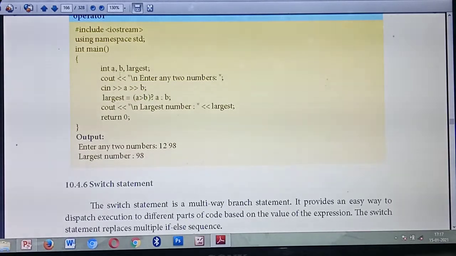Next you are giving some output to the output screen. Which statement should you give for output? cout. So cout << "Enter any 2 numbers".